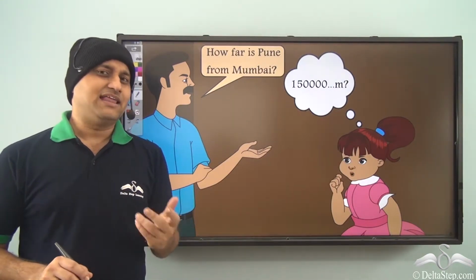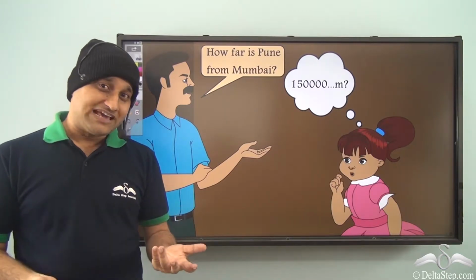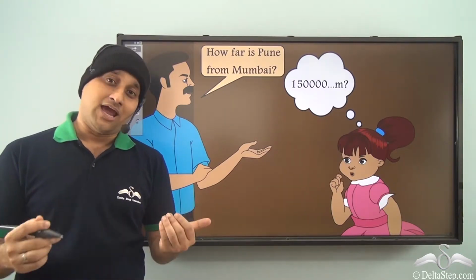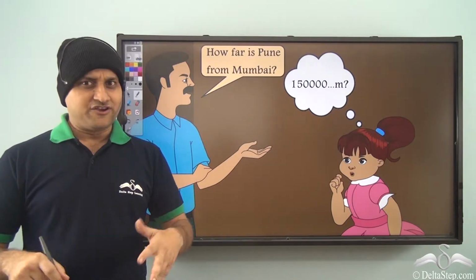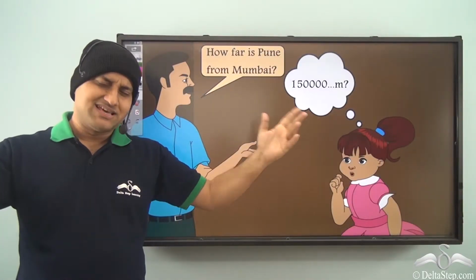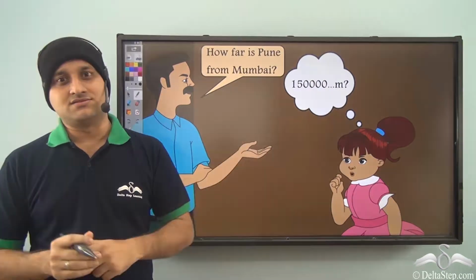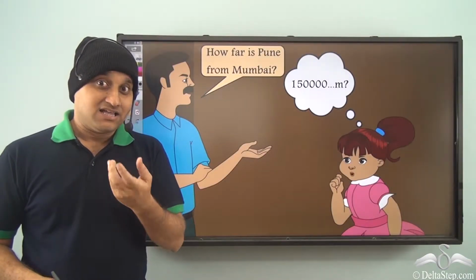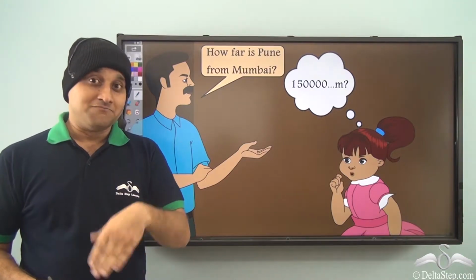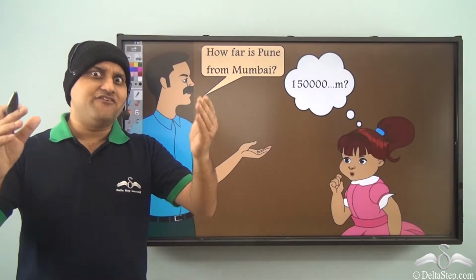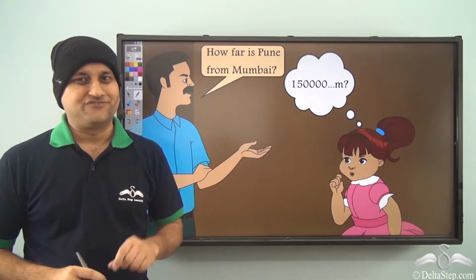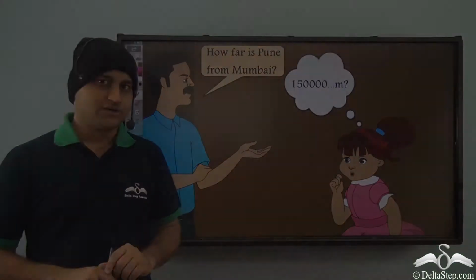And he said that you don't need to always represent a length in meters. So you see, when we are talking about distances, for example, the distance between two cities, it's a very long distance. And representing this distance in meters will result in very, very long numbers, which is very inconvenient.